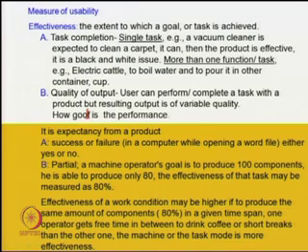The effectiveness of a work condition may be higher if, to produce the same amount of components, that is 80% of the production in a given time span, one operator gets free time in between to drink coffee or take short breaks than the other operator.